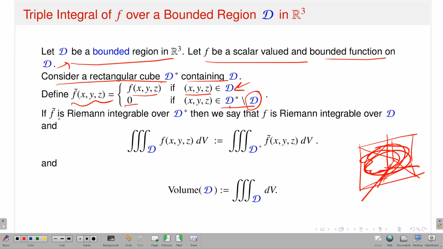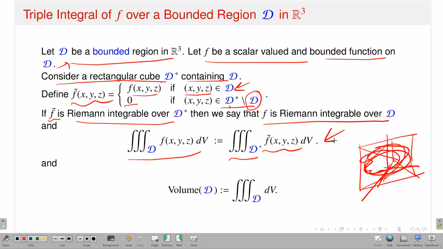So, now if my new function f twiddle is Riemann integrable over D star, which is a bounded rectangular cube, and the notion of Riemann integrability on the bounded rectangular cube I have just defined, taking partitions, making a Riemann sum, and letting the partition go to 0, you can make sense of it. Then we say that f is Riemann integrable over D, and the integration over D of your function f is nothing but the integral over the bounded rectangular cube of your newly defined function f twiddle.